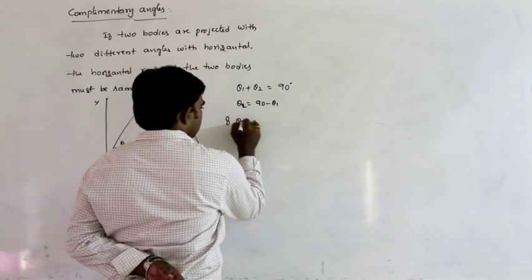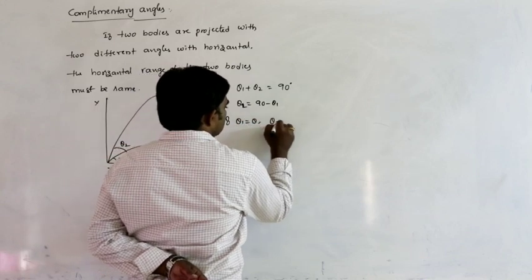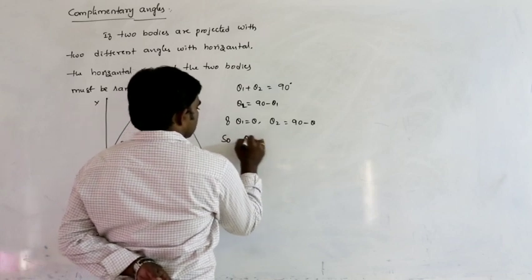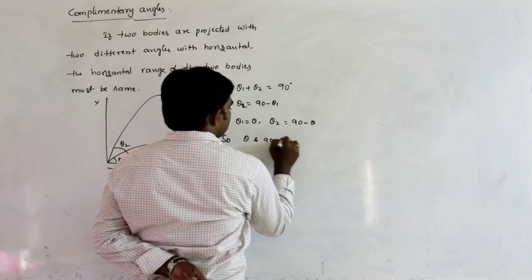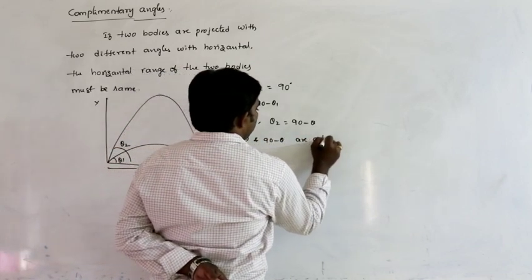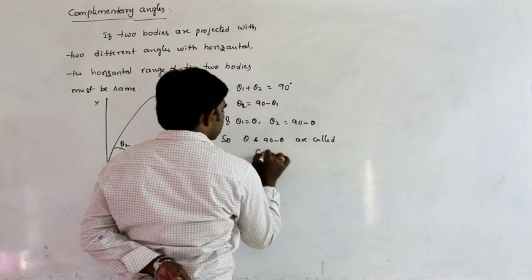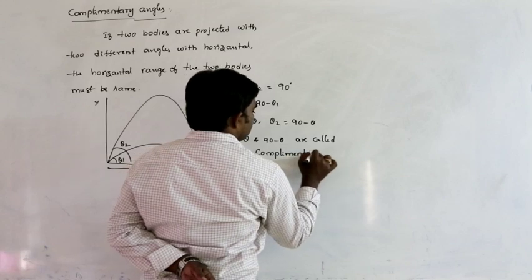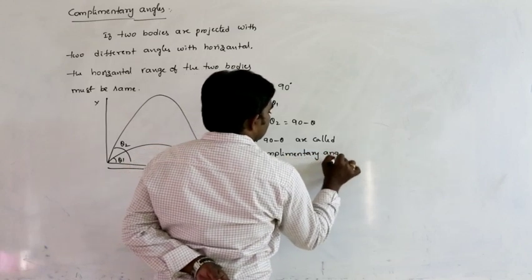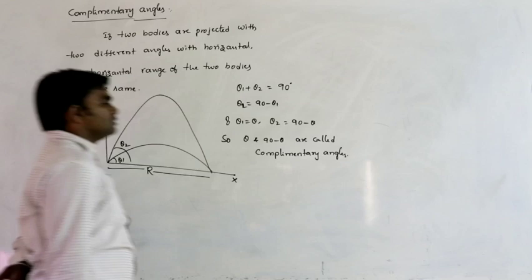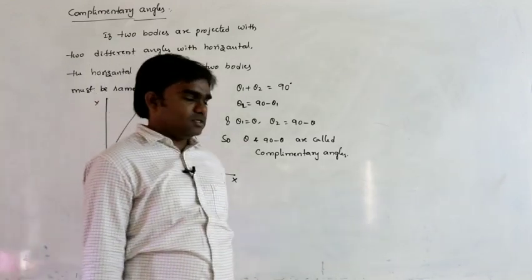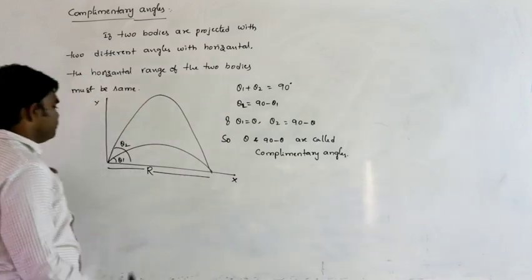Here if theta 1 is equal to theta, then theta 2 is equal to 90 minus theta. So theta and 90 minus theta are called complementary angles. So this is the situation.